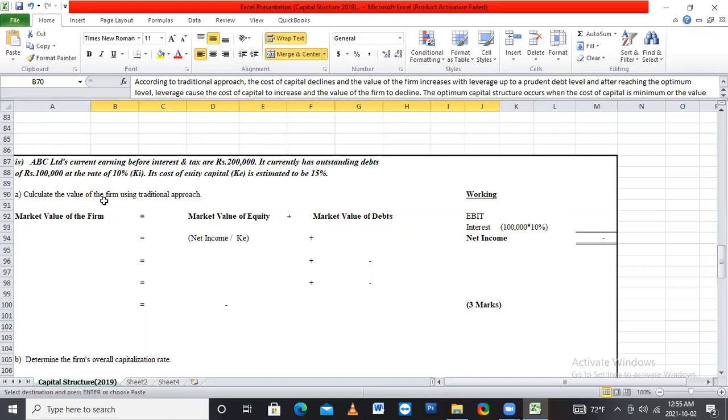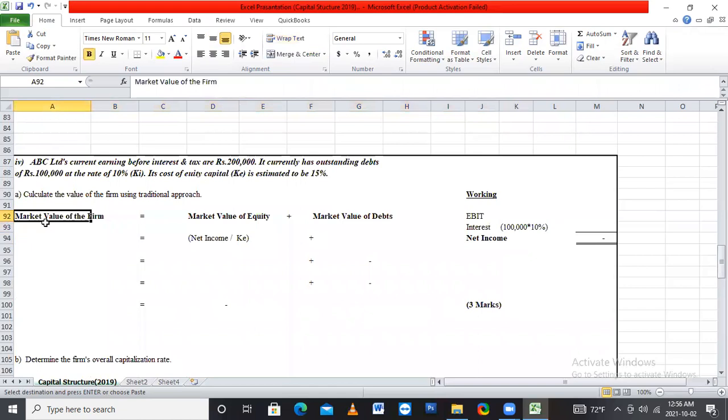They ask the market value of the firm. When calculating the market value of the firm, we want to know the market value of the equity and the market value of the debt. Market value of the equity plus market value of the debt equals the market value of the firm. Market value of the debt, we directly get: 1 lakh. So we can use it here, 1 lakh.